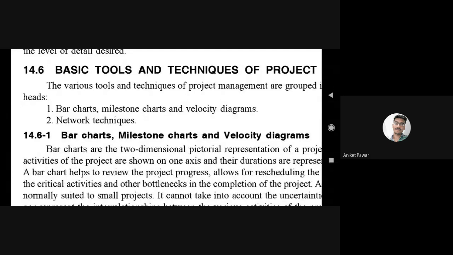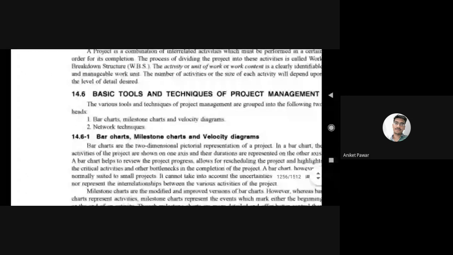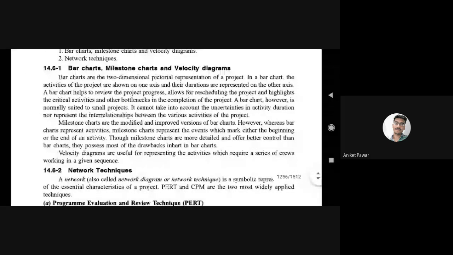Now a lot of time we have used the bar chart, milestone chart, network technique. But in this chapter we have to study the network techniques. There are a number of solutions, a number of ways, but which way is suitable for us, which way is efficient or economic for us, that we have to calculate, or select, by using that network technique. Now basically bar chart we already know.